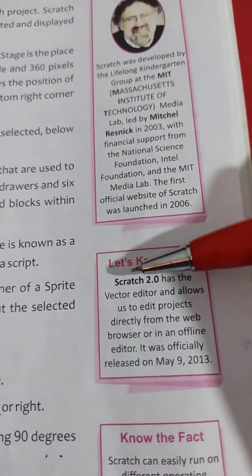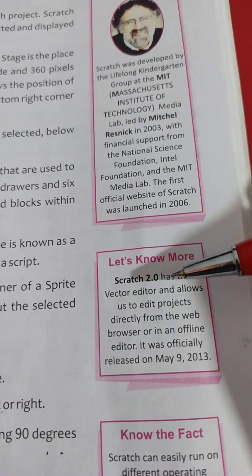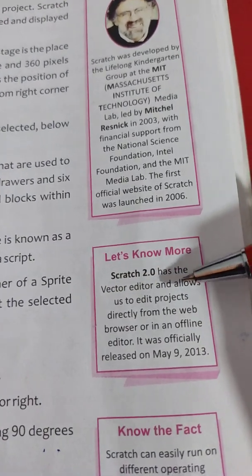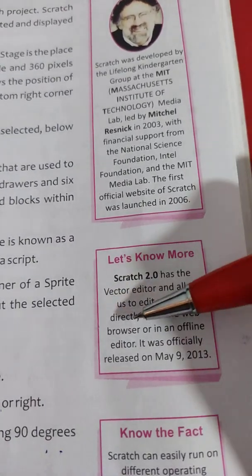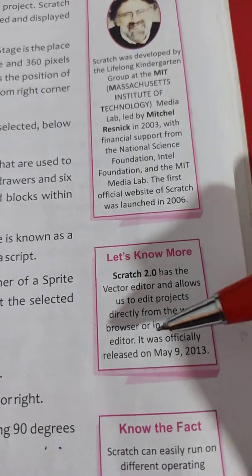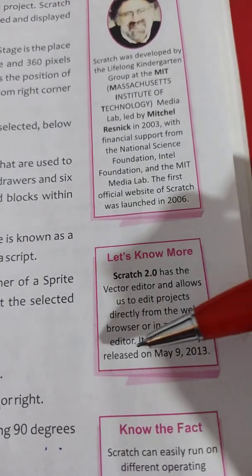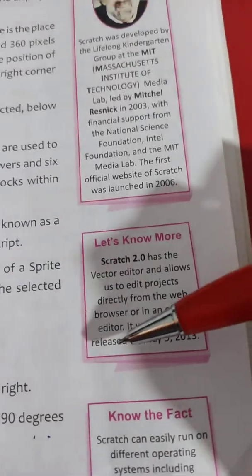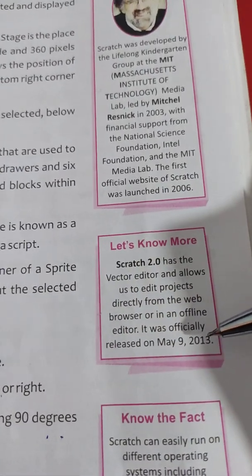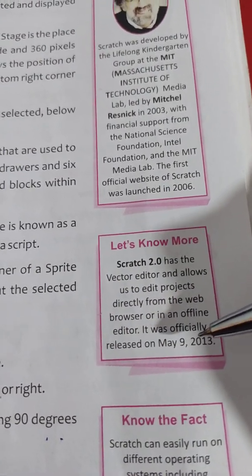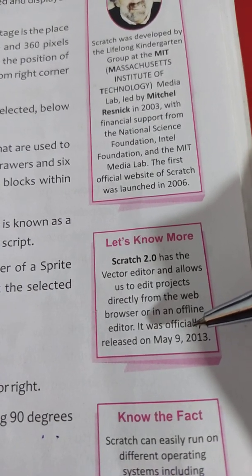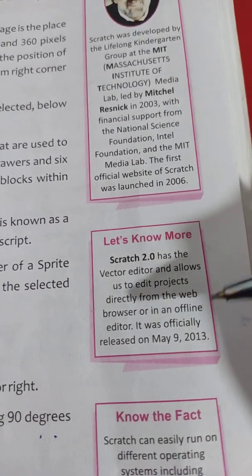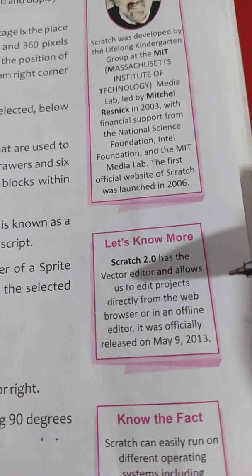Next is Scratch 2.0. It has a vector editor and allows us to edit projects directly from the web browser or in an offline editor. It was officially released on May 9, 2013. Scratch 2.0 was the second major version of Scratch following Scratch 1.4.